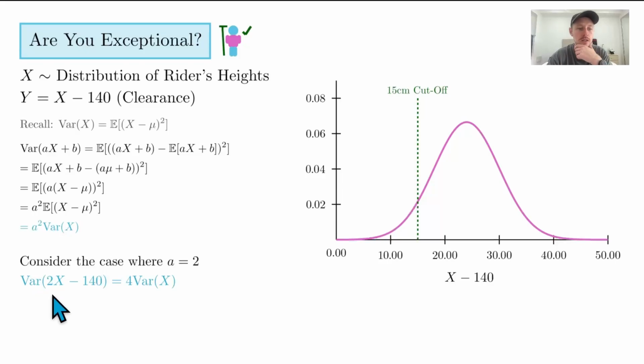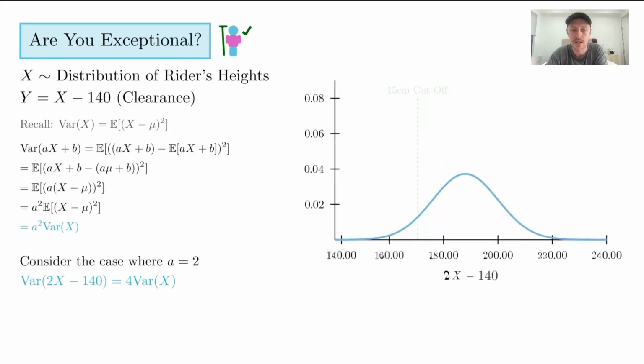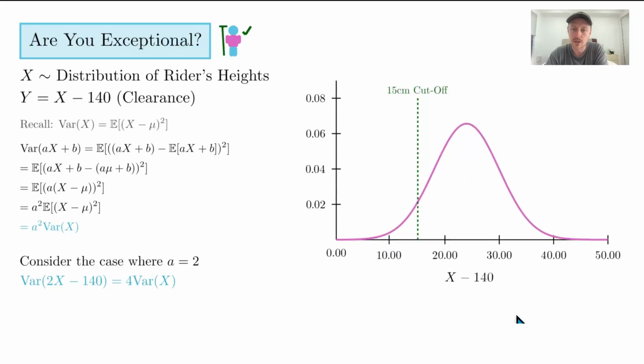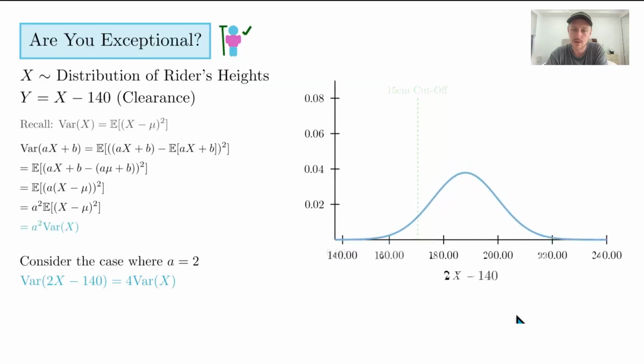So the new linear combination is now 2x minus 140. Basically, you've taken everyone's heights, multiplied them by 2 and taken away 140. Let's look at what happens to the distribution if we do that. We're going to get something that looks like this. And you can see now that 140 is obviously the base case again. But you notice, and I'm going to go back there a bit, that the curve actually got a bit flatter, which is interesting in itself.